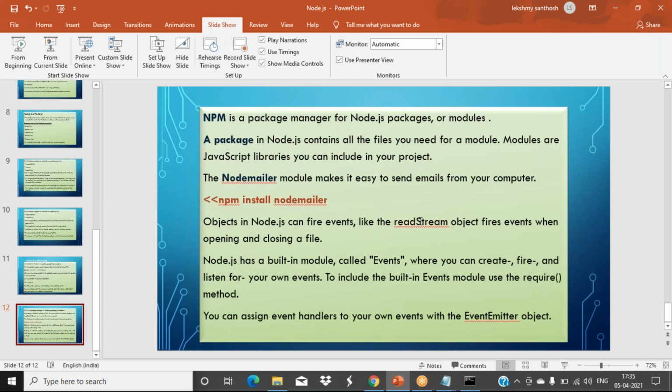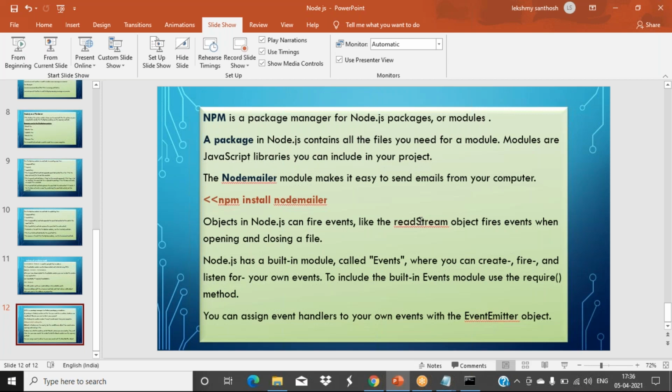Okay, so that is only the events module. How to use it? Use the require function, and inside that you can use this events module. You can assign event handlers to your own events with the EventEmitter object. Again, that is another built-in one available in events, so just use that EventEmitter object.